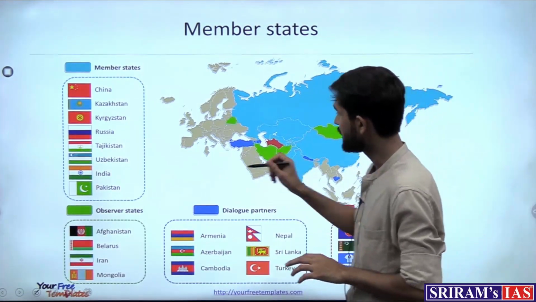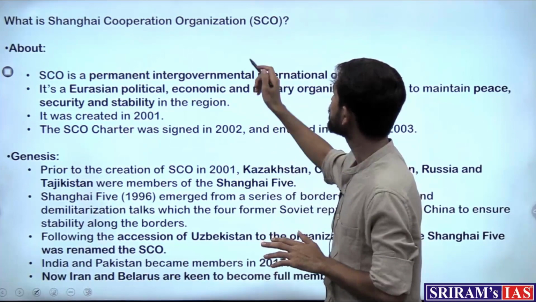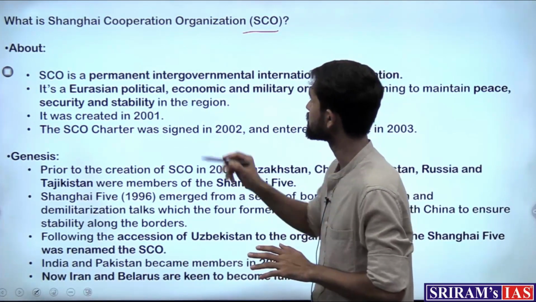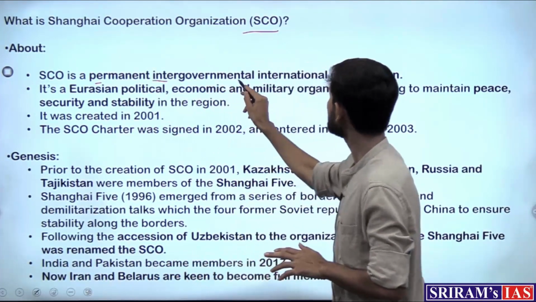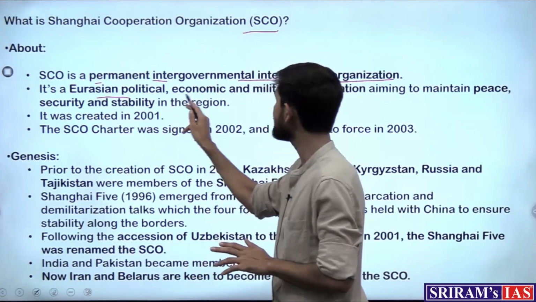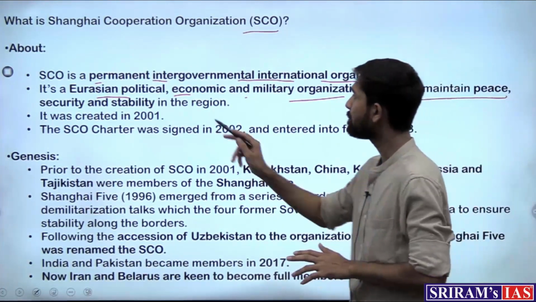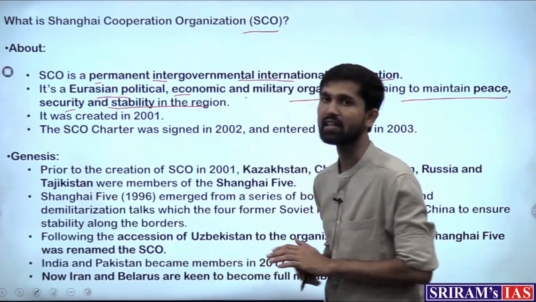So we'll take a look at this map. First, let's talk about the Shanghai Cooperation Organization, which is a permanent intergovernmental international organization, a Eurasian political, economic and military organization aiming to maintain peace, security and stability in the region.